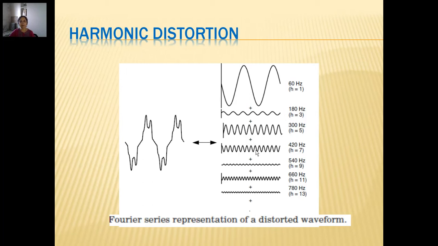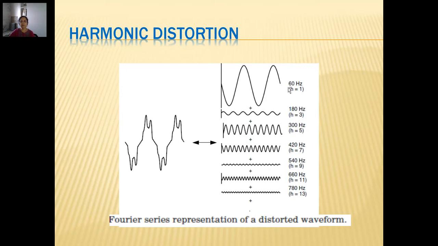So by definition, harmonics are integer multiples of the input power frequency. These are mainly defined as currents, assuming that the input supply voltage is purely sinusoidal and still the loads are drawing non-sinusoidal current. So we can see this can be split as an addition of the fundamental, we call the power frequency the fundamental, it could be 50 Hz or 60 Hz, and integer multiples of that frequency, which is indicated by harmonic order h.